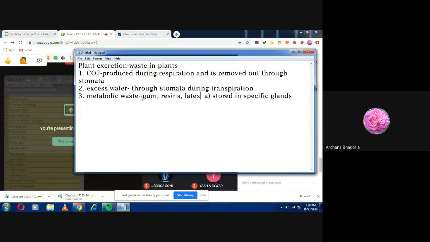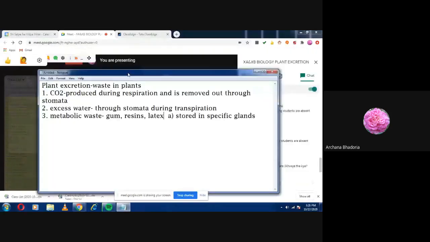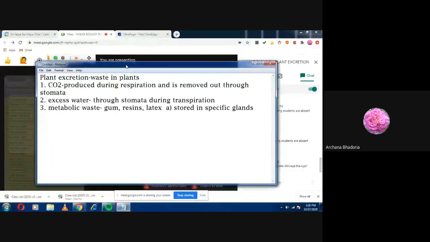Then you must have seen that from some plants a white, milky fluid comes out. Listening, children? Yes, ma'am. That milky substance coming out is called latex. So all these things are metabolic waste.